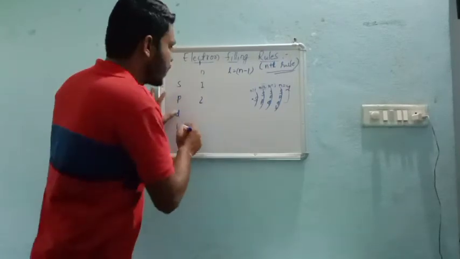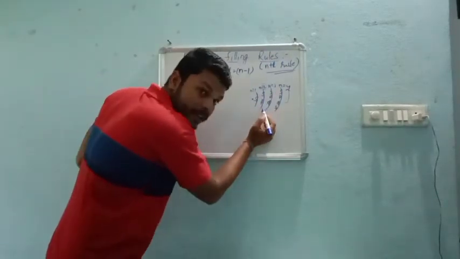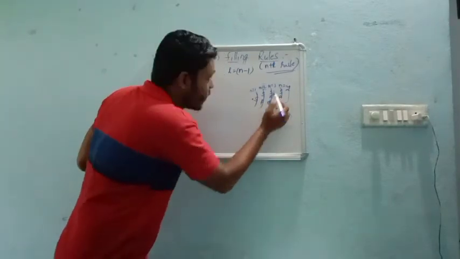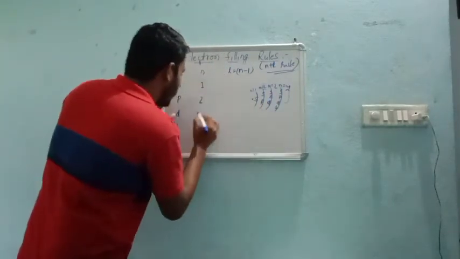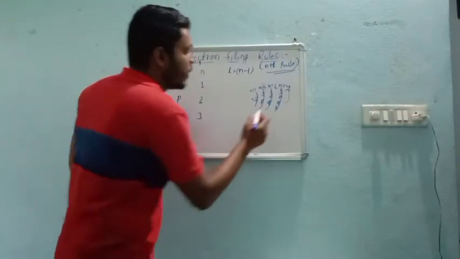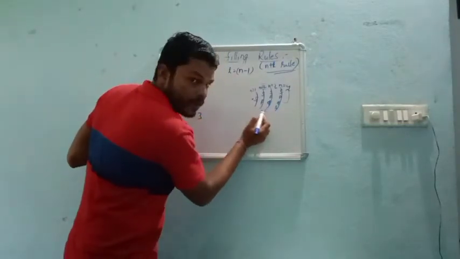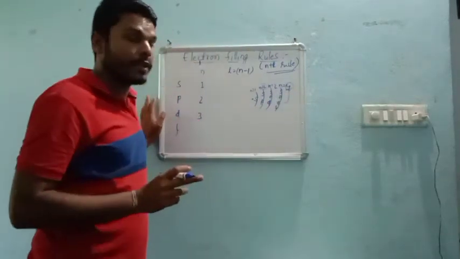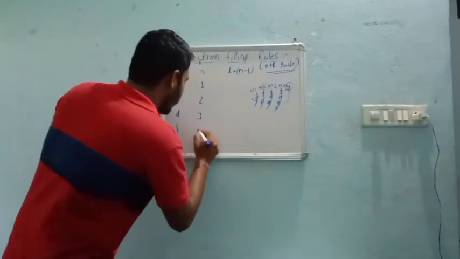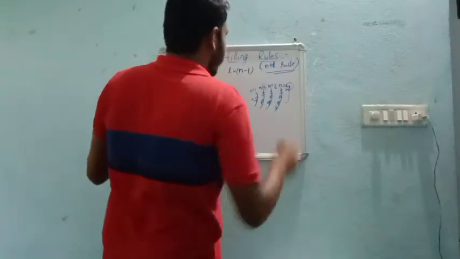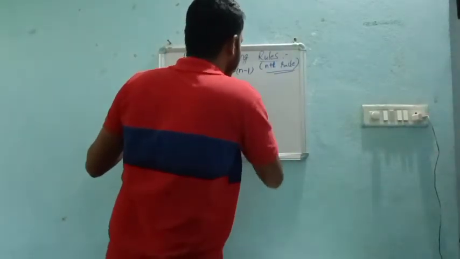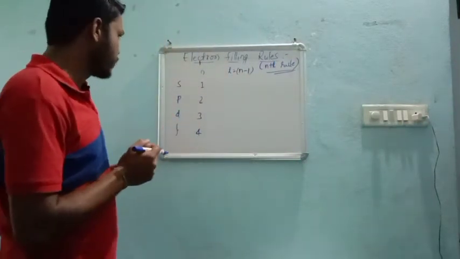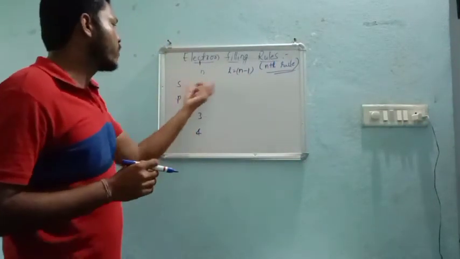In the same way, D is not coming under the second cell or the first cell. We see D directly in the third cell, so its value will be 3. In the same way, F we are not seeing in the third, second or first, so directly we observe the F subshell in the fourth cell. That's why its value will be 4. Like this we can remember it in this shortcut way.